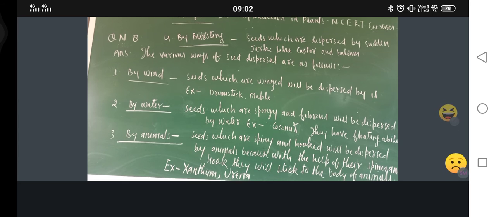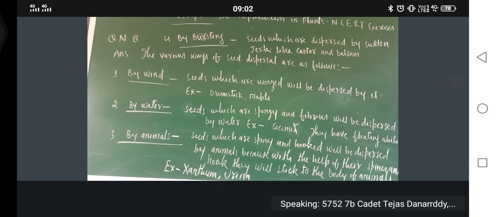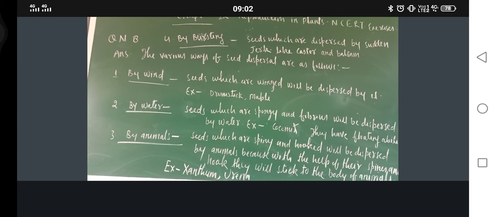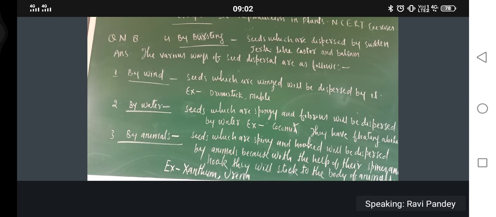And what is our heading? What is the heading of our chapter? Reproduction in plants. So as far as reproduction in plants is concerned, tissue culture will not come under that. Tissue culture is applied basically to study any particular virus, bacteria. Tissue culture can be done in the plant also, but in a different sense, to grow the cells, to multiply the cells.